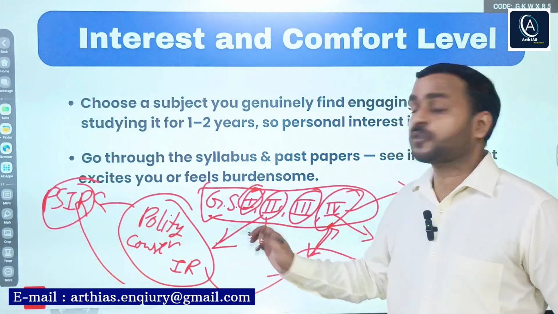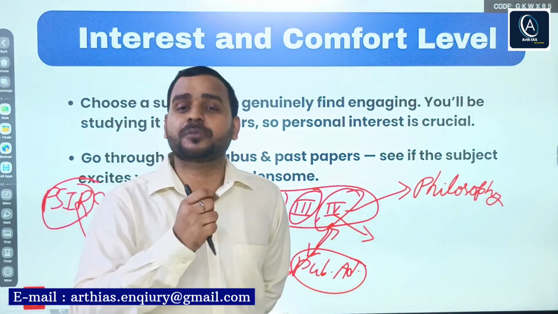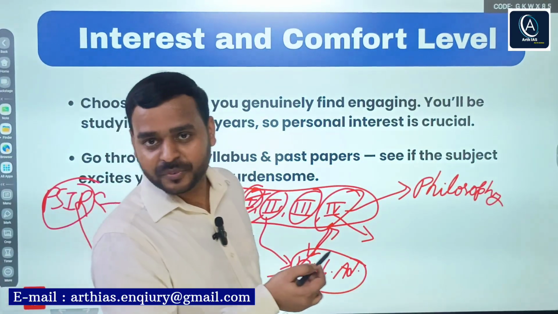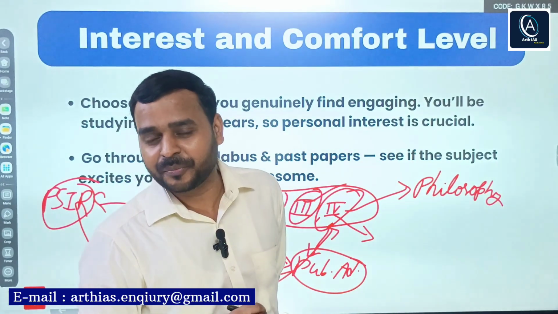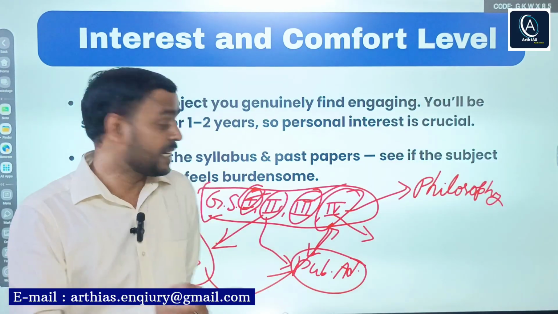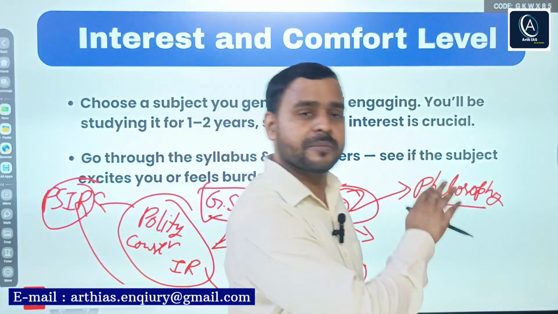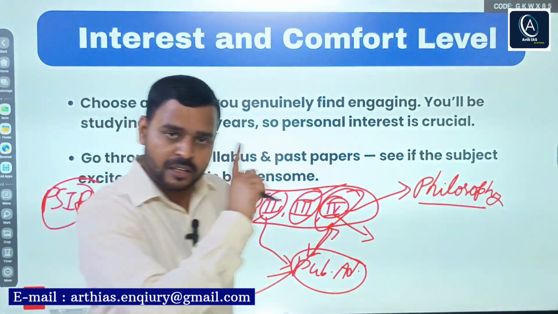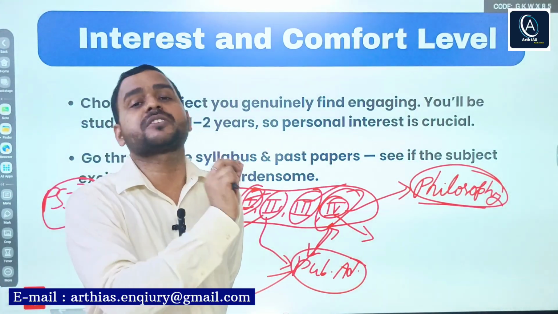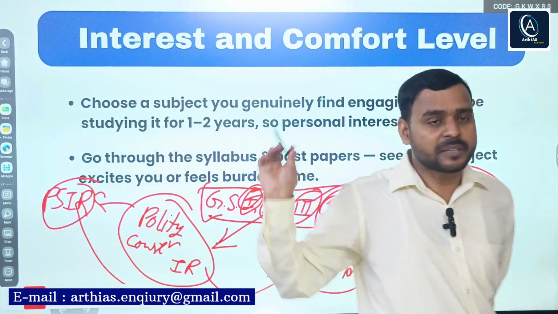GS1, society, will help you determine whether you are interested in society and social aspects or not. Plus history, geography. GS3: economics is there, science and technology is there, environment is there. GS paper 4, as I said, consists of three topics from three subjects. First, core philosophy, plus psychology and some parts of governance. So you can apply either method I have said.